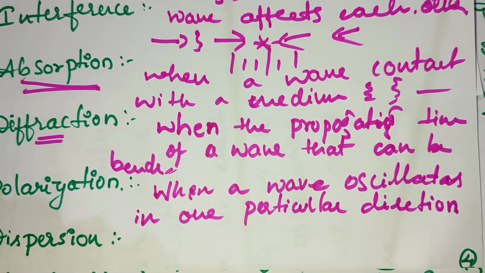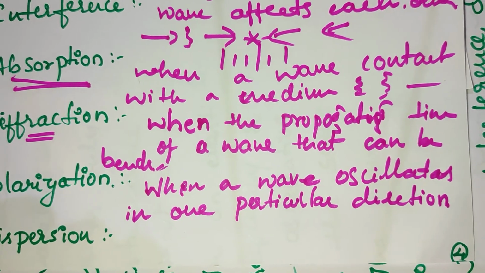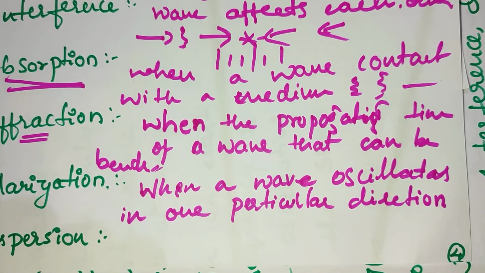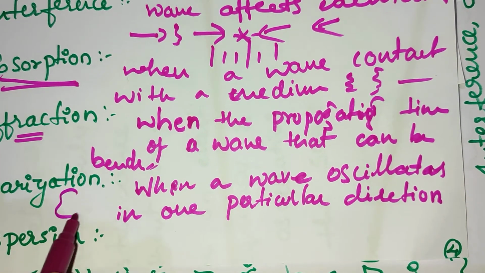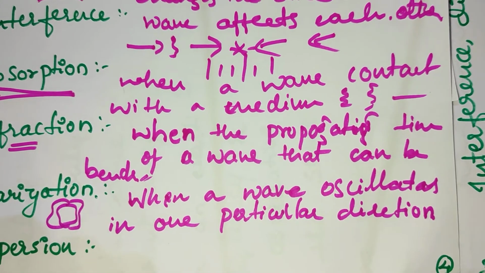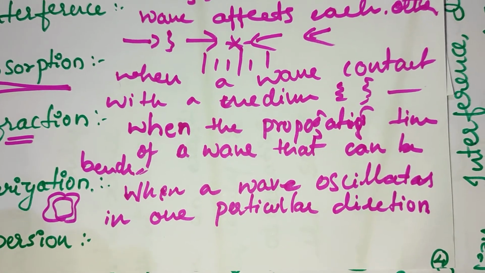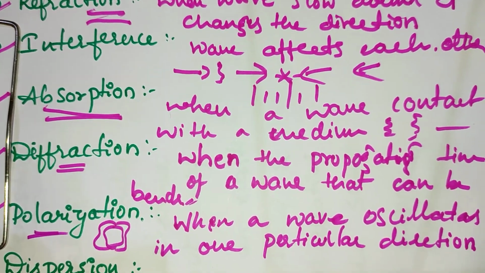In linear polarization, the field oscillates in a single direction. In circular polarization, the field rotates in a constant circular direction. Those are the polarization properties of a wave.